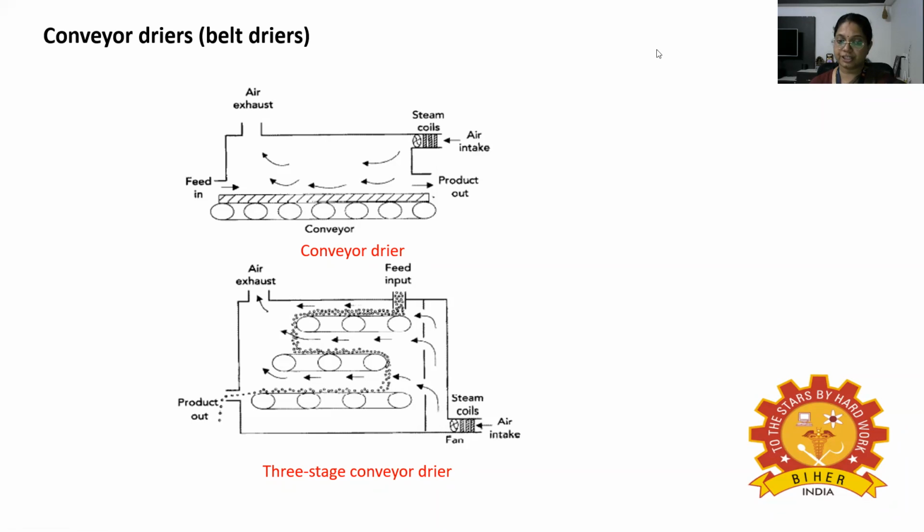Then a further variation is trough dryers or belt trough dryers, in which small uniform pieces of food are dried on a mesh conveyor belt that hangs freely between the rollers to form the shape of a trough. Hot air is blown through the bed of food, and the movement of the conveyor mixes and turns the food to bring new surface continually into contact with the drying air.